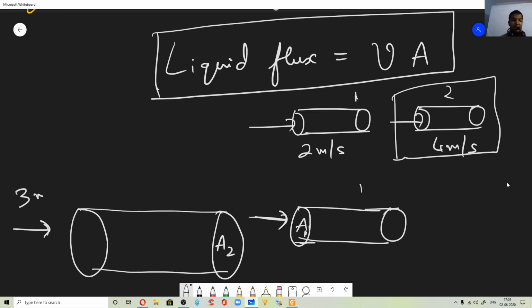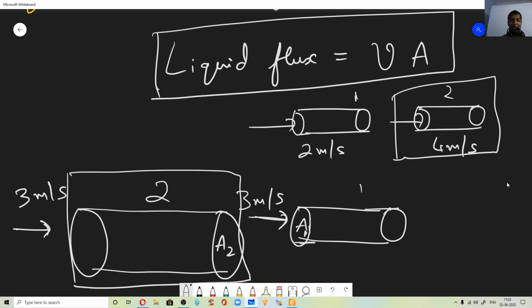So here liquid is entering at 3 meters per second. Here also the liquid is entering at 3 meters per second, let us say, right? Now through which pipe do you see the rate, that is the volume of the liquid coming out, is actually more? Obviously pipe number 2, is it not? Why? Because the cross sectional area is more, right?